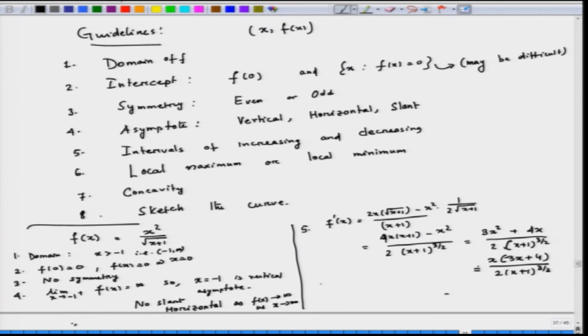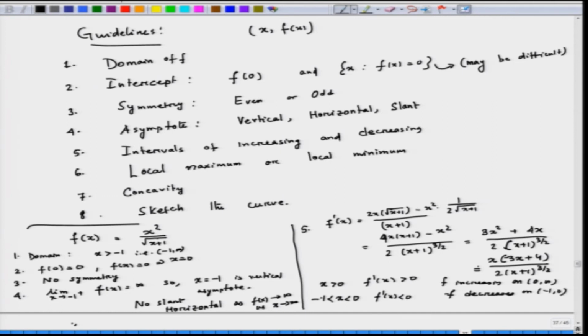As you can see, if x is positive, then f prime of x is positive. So, f is increasing on 0 to infinity. Now, if x is negative, then 3 x plus 4 is always positive, because x is greater than minus 1. Now, x is negative, therefore, this entire thing is negative. So, f prime of x is negative. So, f decreases on minus 1 to 0.